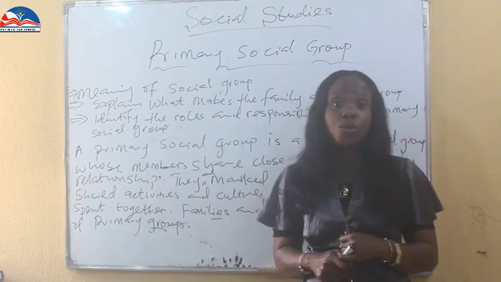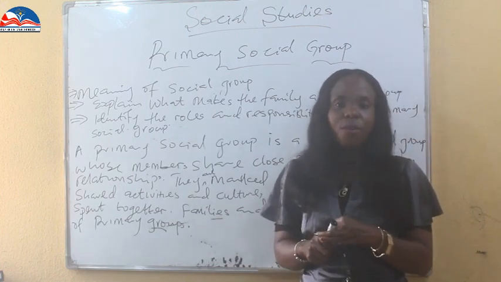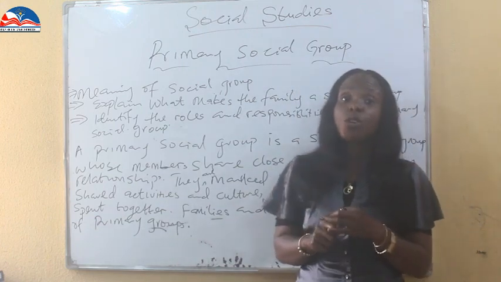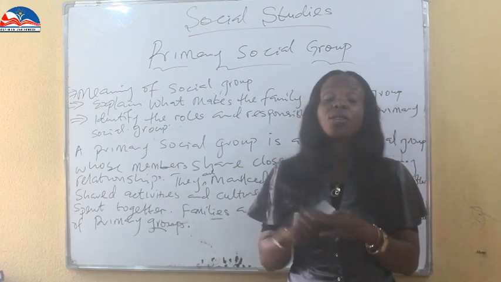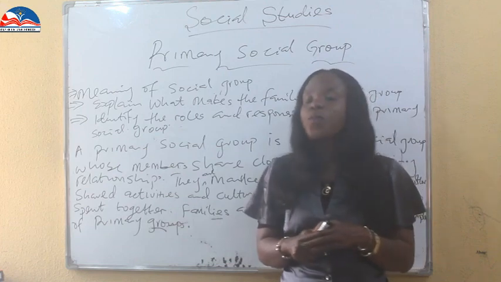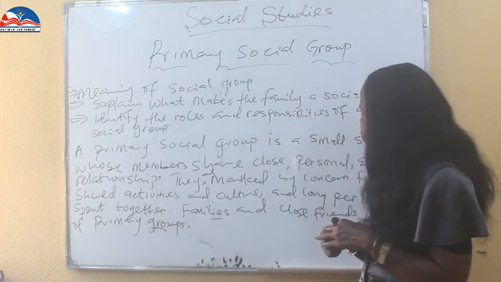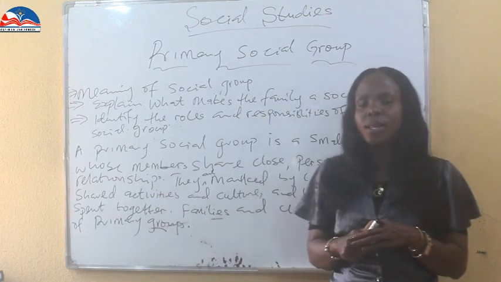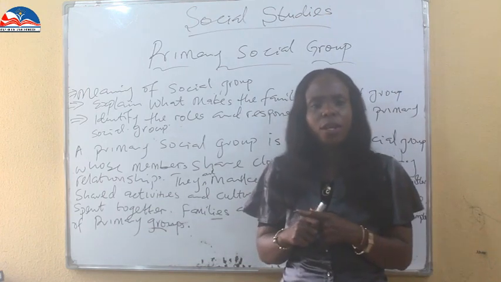A primary social group cares for each other. The family cares for each other. A primary social group shares the same cultural beliefs and does activities together. The family does that. A primary social group has personal, enduring qualities that draw them to each other. The family does that.